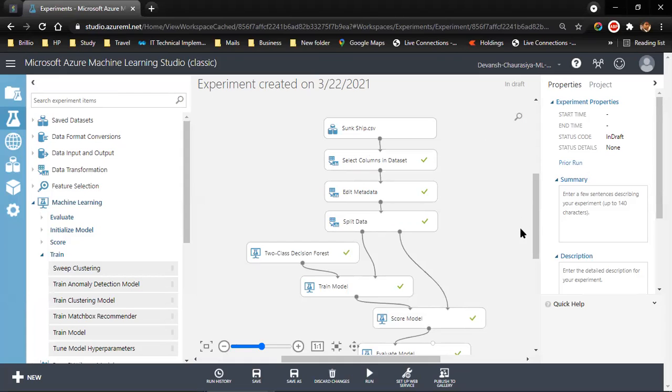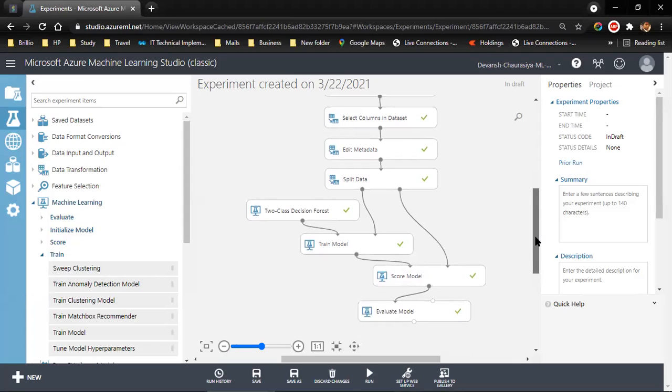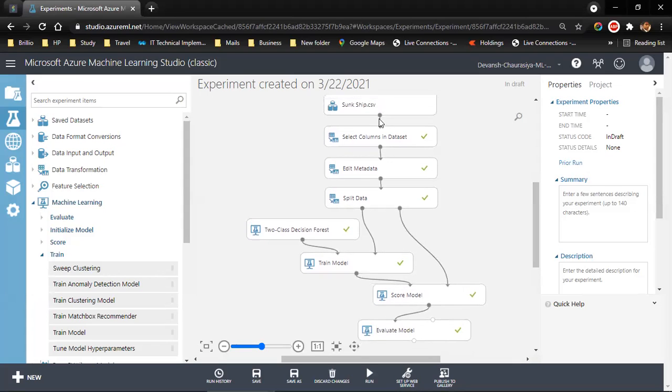Now, carrying forward from the previous session, we will be hyper tuning our machine learning model, which will predict whether the person survived in the ship crash or not.